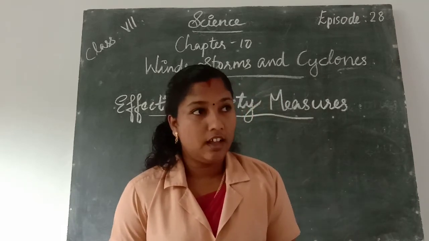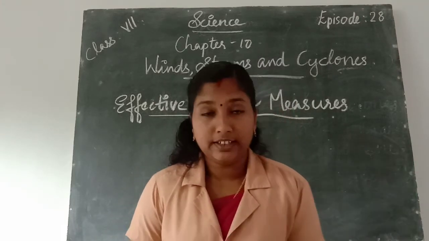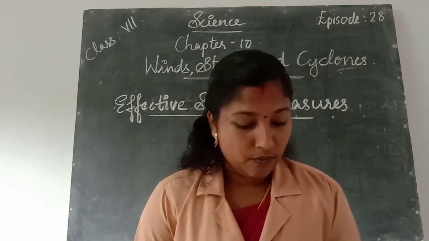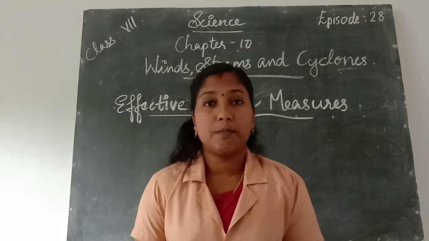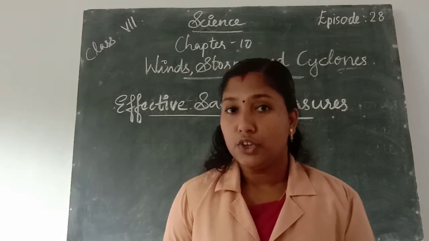Next we learn about the precautions we take at the time of cyclone. First, we should not ignore the warnings issued by the meteorological department through TV, radio and newspaper.